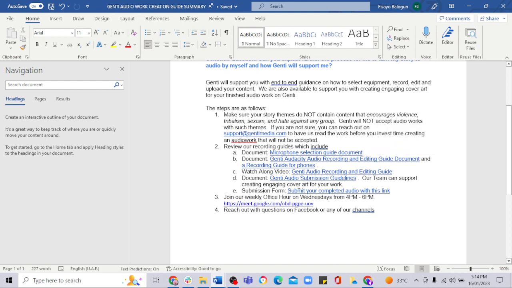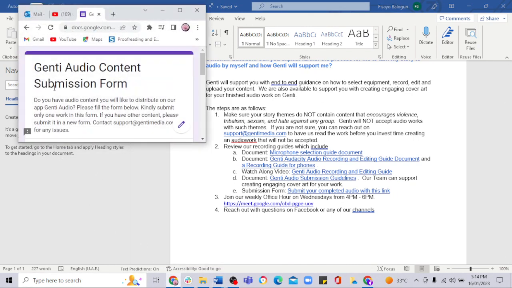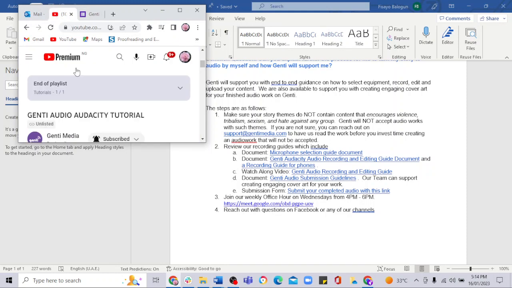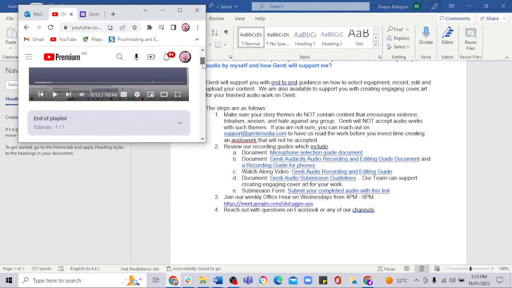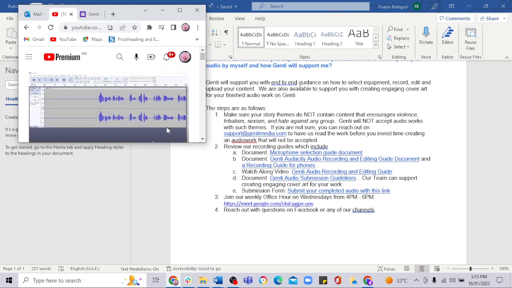Lastly, we have where you are going to submit it, like I've been mentioning, and I would like to show you how the form looks as well as the YouTube video just to get a sense of it. So this is how the form looks: the Genti audio content submission form. And this is our Audacity tutorial. This is an example of how it will look. It's a pop-up on the side.